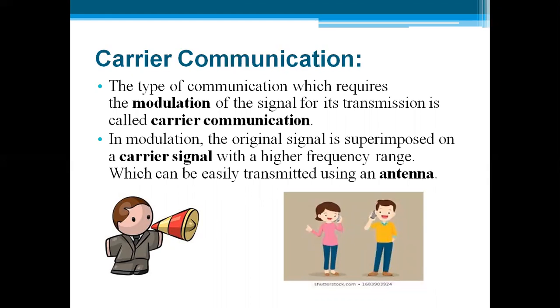The second example of carrier communication is whenever we are talking on a phone. If you want to communicate with a person who is far away from you, in that case we need a mobile phone. So the mobile phone or the medium is a carrier. This is an example of a carrier communication. The basic need of carrier communication is to address a large number of people, and the second one is to transfer data over a longer distance. So for that we go for a carrier. We need a carrier to carry our information.